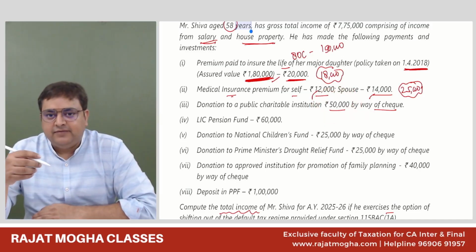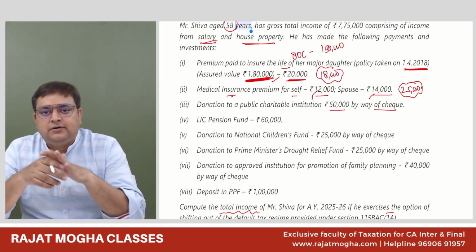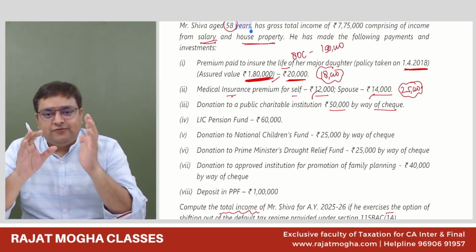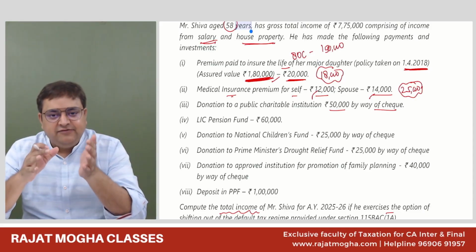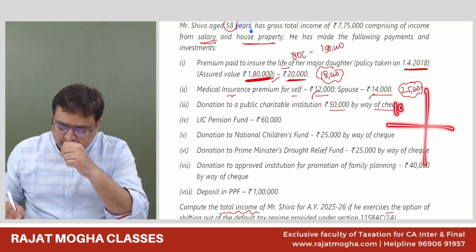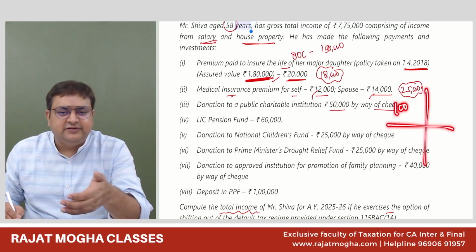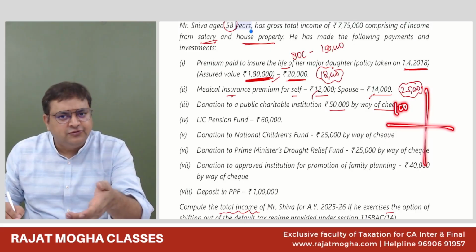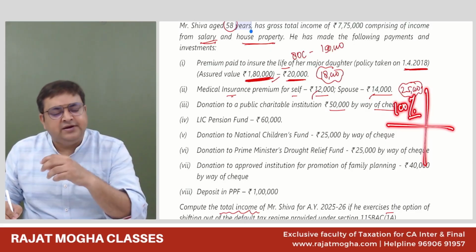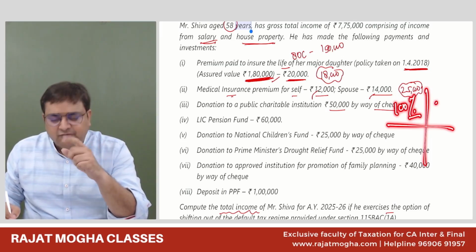So 50% of this, or 50% of the qualifying limit amounts. Okay, got it. Where in 80G we have seen that there are 4 parts actually. In the first part, these are mainly national funds: National Defense Fund, National Children Fund, National Sports Fund, etc. Where it is 100%. Whatever is the amount donated, 100%, without any limit.